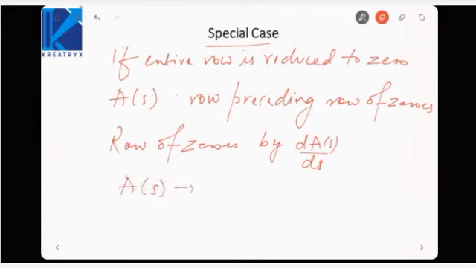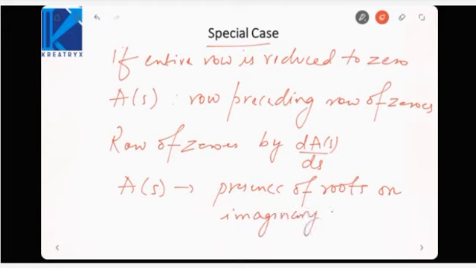The auxiliary equation indicates presence of roots on the imaginary axis. Till now we were finding only roots in the right half and left half plane by Routh's criteria. But here if an auxiliary equation is formed, it indicates that imaginary roots are present. So if we can solve the auxiliary equation, we can find out the location of poles on the imaginary axis, just by solution of the auxiliary equation. Let us see by an example.